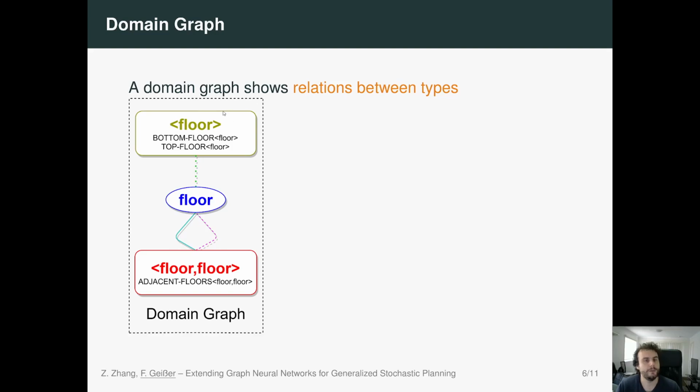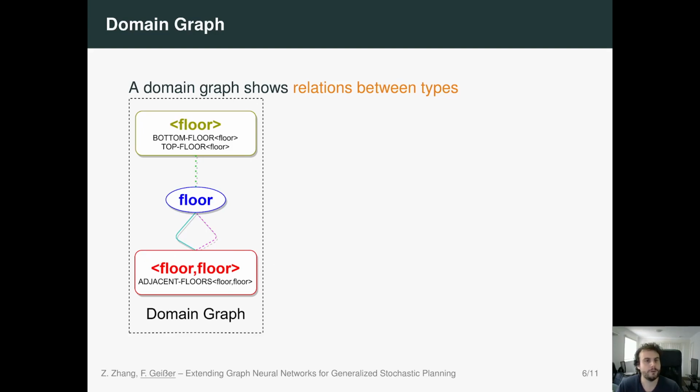So for example, if we only have as predicate argument one object of type floor, then we have this node here, which corresponds to the predicates bottom floor and top floor. And this node here corresponds to predicates where we have two objects of type floor as argument, which is only the predicate adjacent floors.